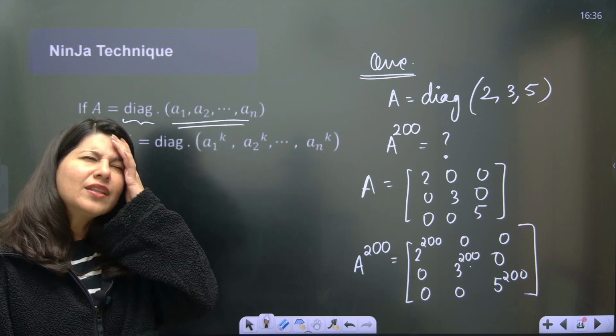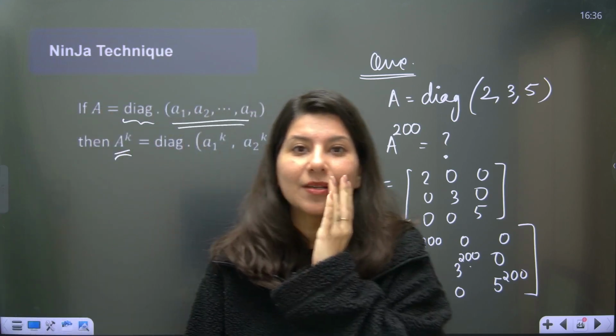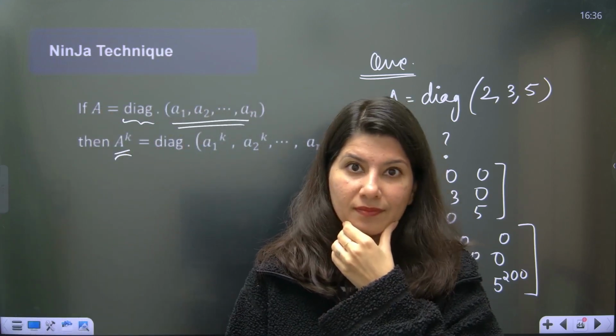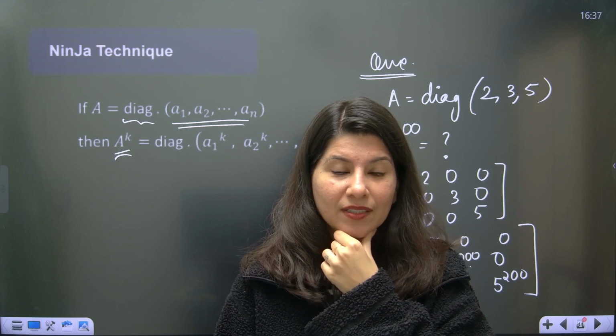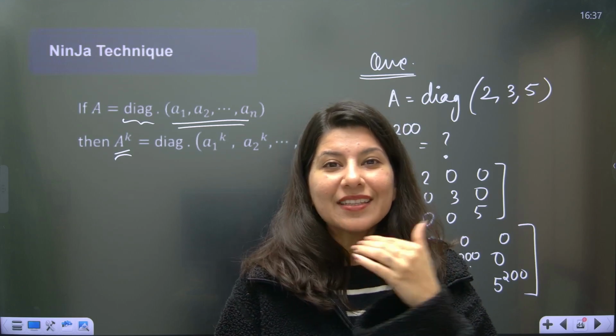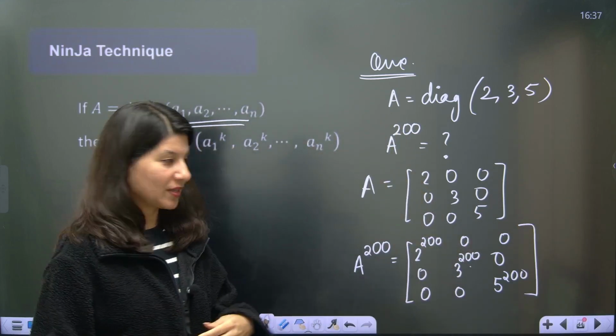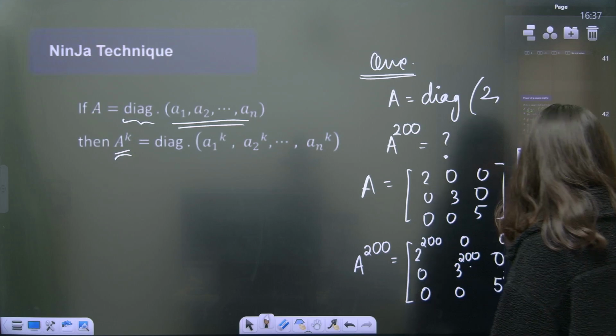In the KCET examination, students who are not attending this lecture will be like, A raised to power 200, I think I should leave this question. Very few students will think, okay, this is the easiest of all, let me grab this opportunity and do this question, okay? All right. Yes, so this is how it is.